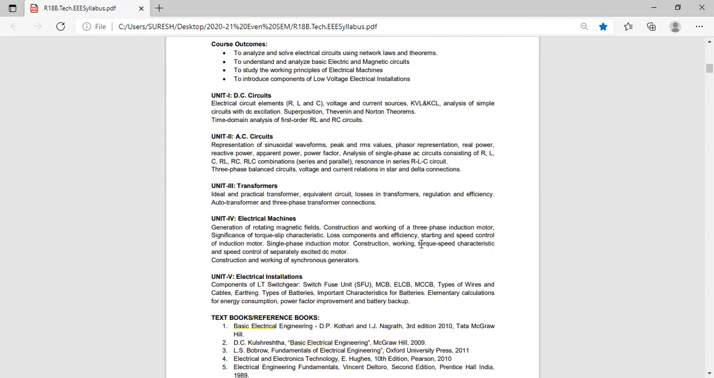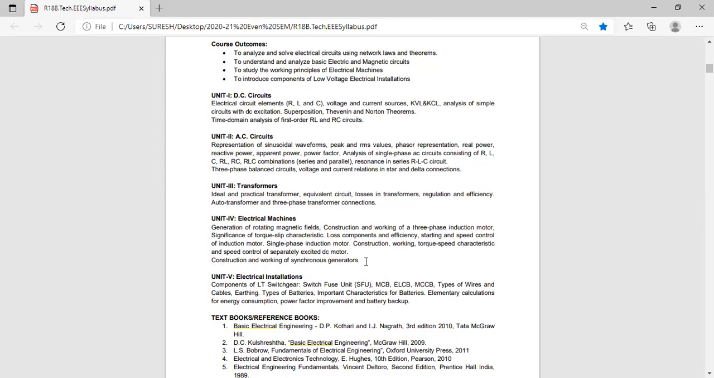Write the next question. Why single-phase induction motor is not self-starting? Write down the question. Why single-phase induction motor is not self-starting? There is the next question. Done. Next, last topic is synchronous generator.